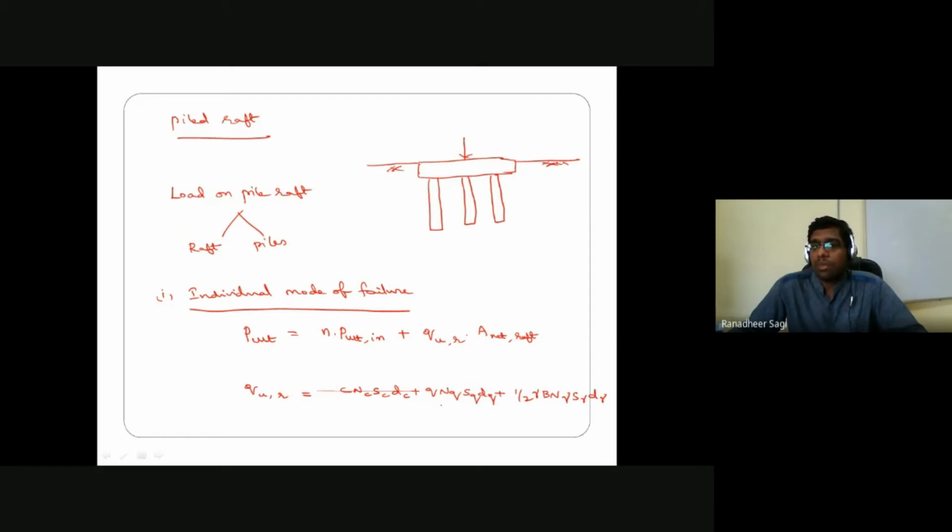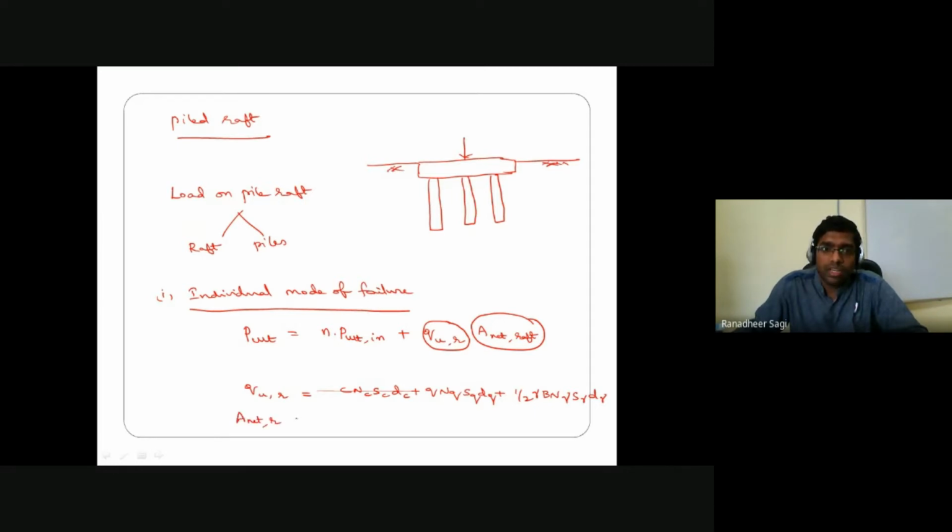Accordingly, we'll be going ahead in estimating your ultimate bearing capacity of the raft. Once the ultimate bearing capacity of the raft is known based on the bearing capacity theories what we have seen, next we can go ahead in substituting the value of that ultimate bearing capacity in this particular expression, and we can go on to calculate the ultimate load carrying capacity of your pile raft foundation based on individual mode of failure. However, here there is another term that is nothing but the net area of the raft. So what does this net area of the raft mean?